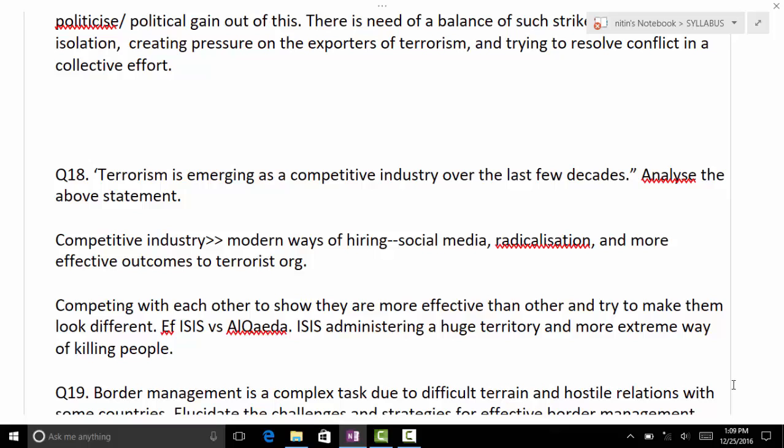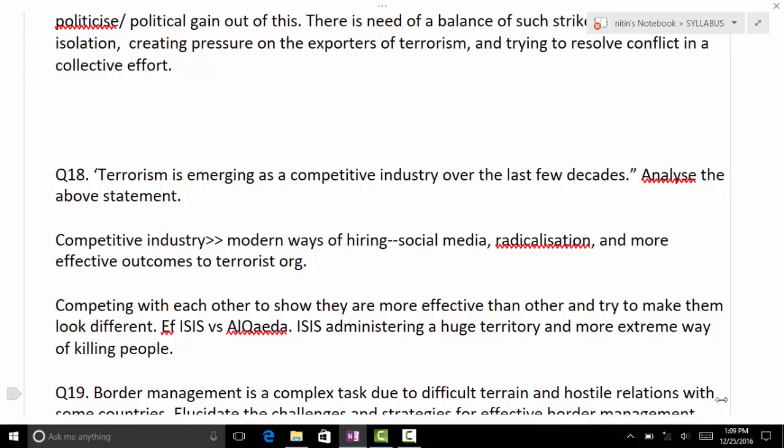Lone wolf attacks. Just an attack on a Christmas market: they come in a truck and run over everybody. You don't need weapons, you don't need any technology. You need only the brainwashing of one person. How are they tackling that? So ISIS came up with that idea, and it is workable. So these are the main forms of their own competition.